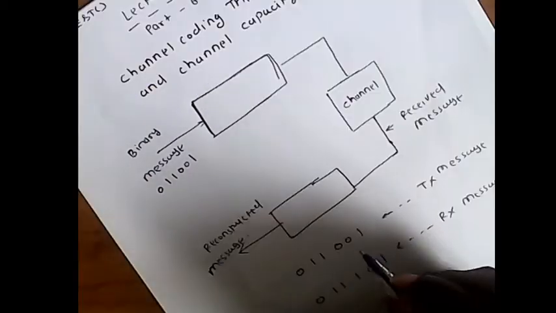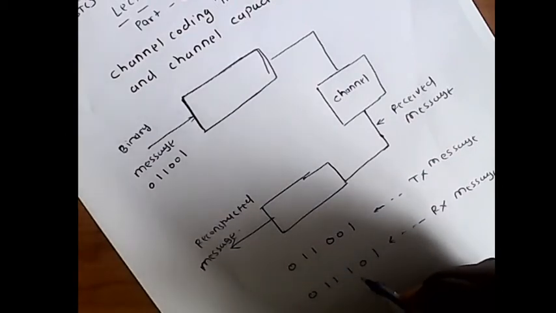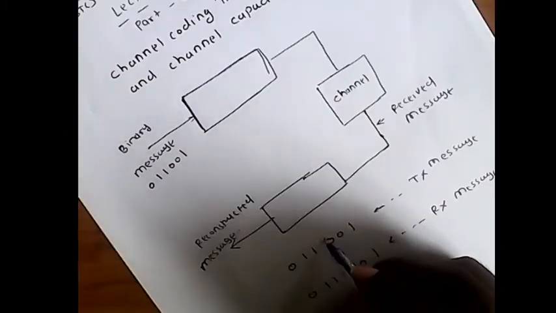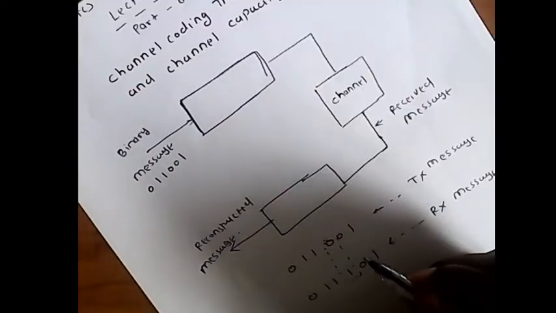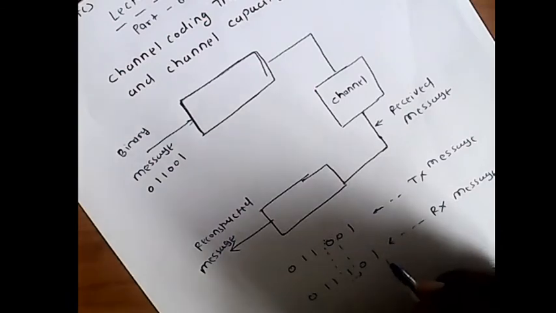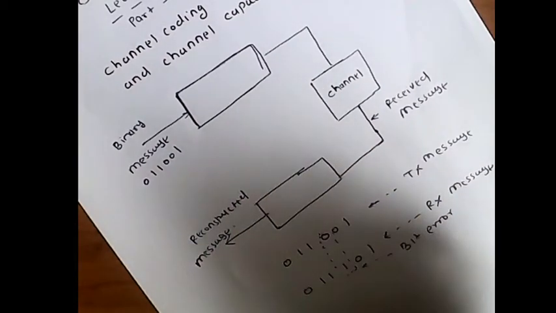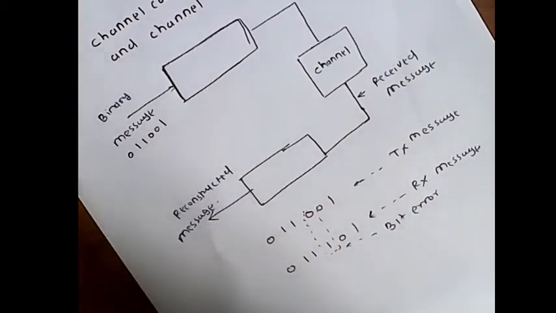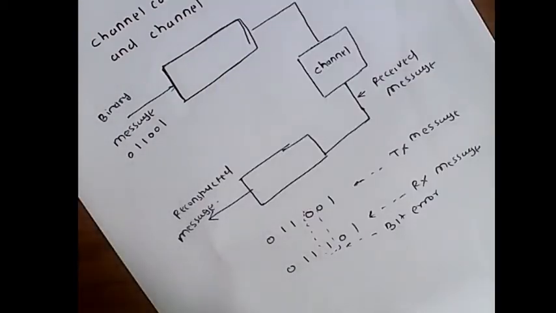If you observe, the transmitted message is not equal to the received message because an error occurs at a bit position. This is what we call a bit error. Whenever we transmit data over a channel, a bit error can occur.